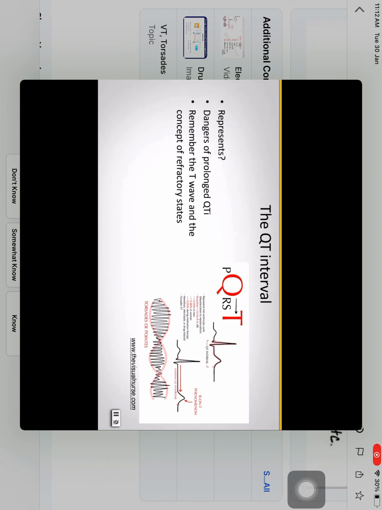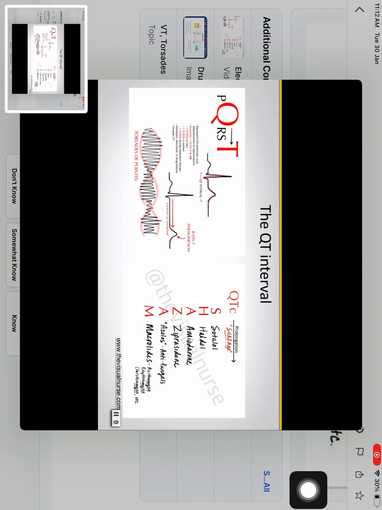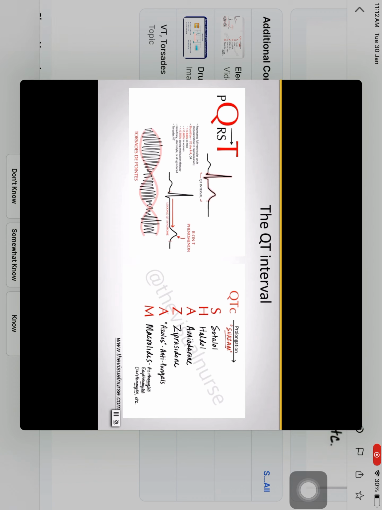Now remember, cardiac arrhythmias are all about the effect that they have on total cardiac output. So on the next slide, you'll find a list, not a conclusive list, but a list of medications that are known to commonly prolong the QT interval. So always be on the lookout for these, okay?